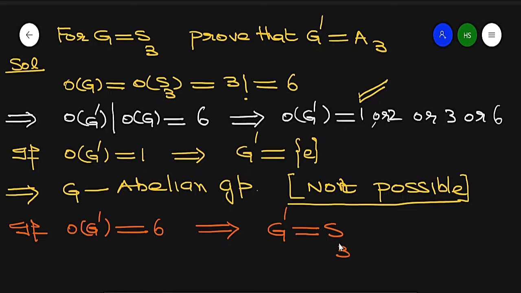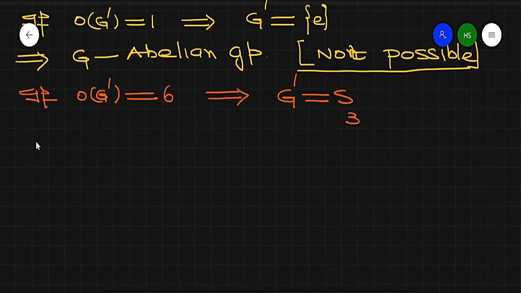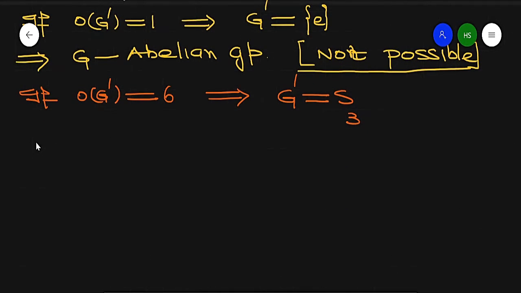If G dash is equal to S3, but we know that again it is impossible. Why is it impossible? I know that the order of G by A3 is 2, so it means